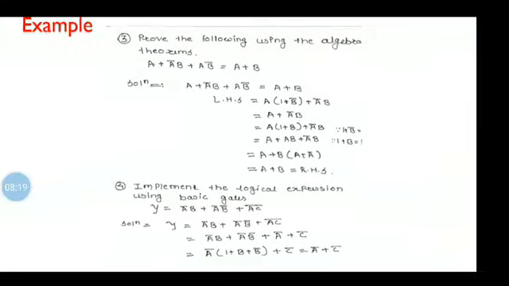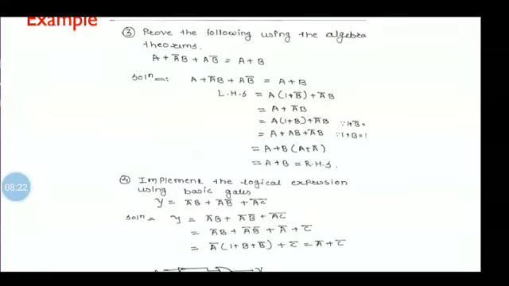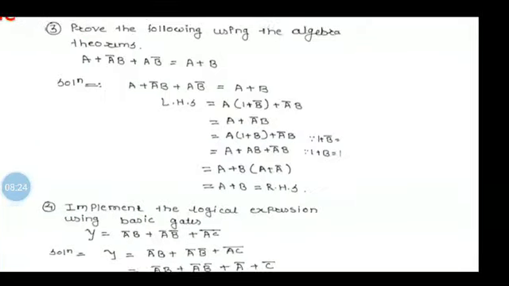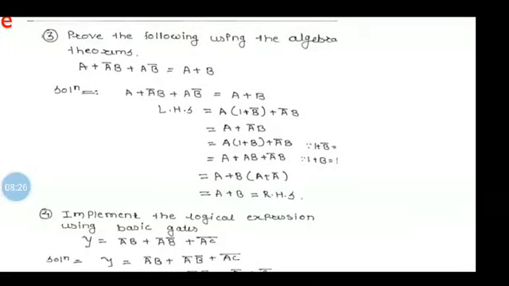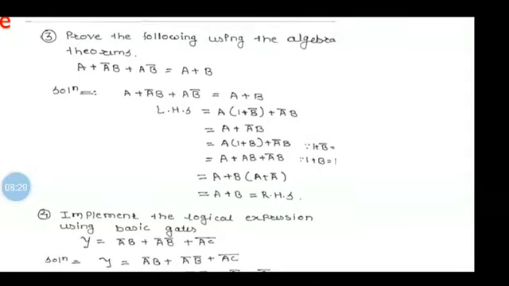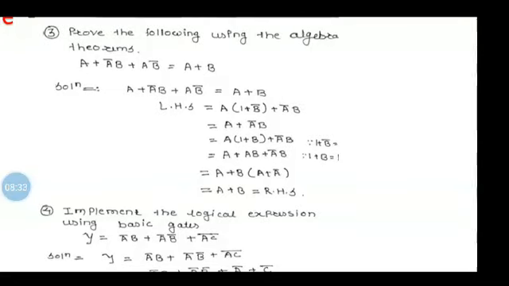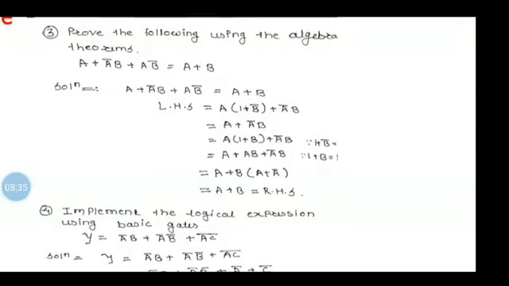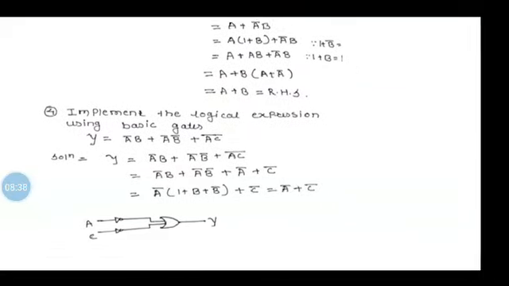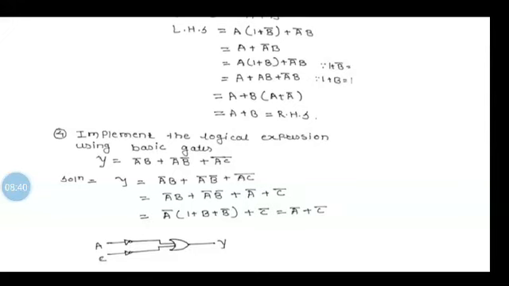Now a plus, we multiply this bracket by a, so that we get a + āb. Now again taking a as common, 1 + b + āb. Now we know that 1 + b̄ is equal to 1, that's why we take it as 1. a + b, here you can see a + b into (a + ā) is equal to a + b, so the right-hand side is true.